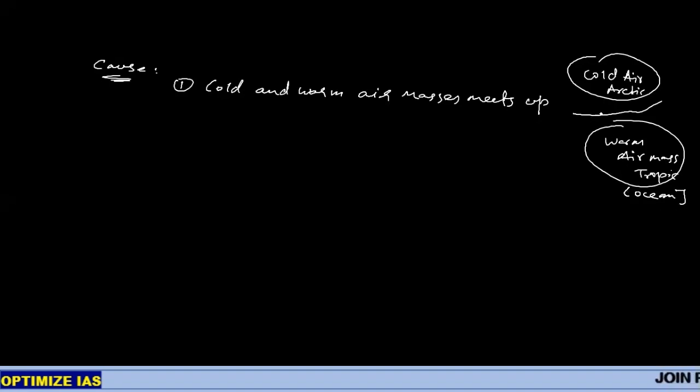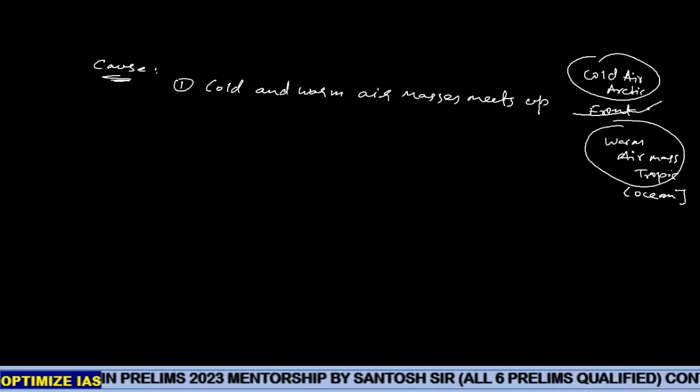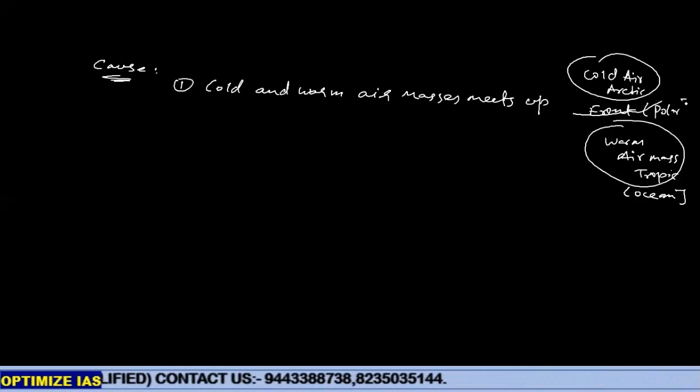In between them a boundary is created, and this boundary is called a front. This is generally developed as a polar front.